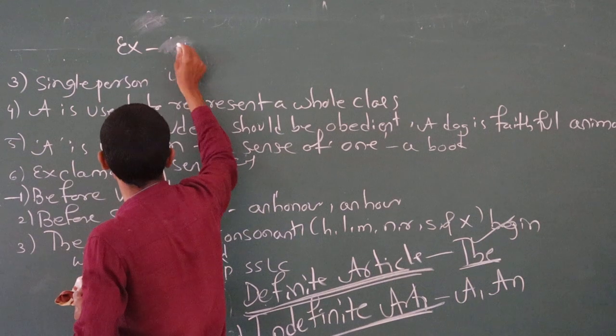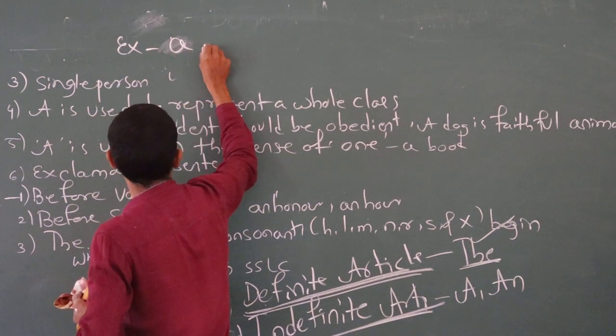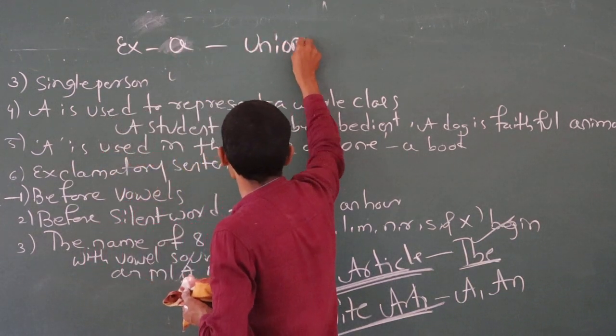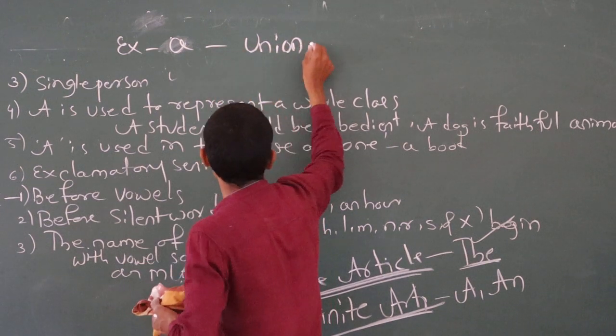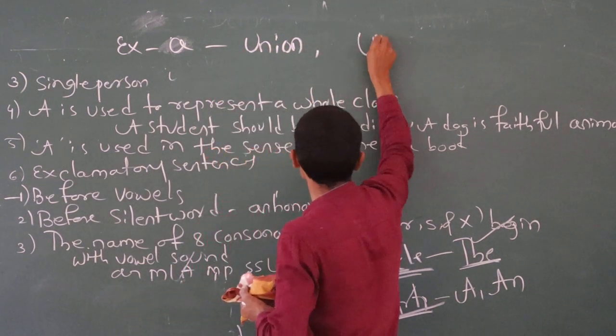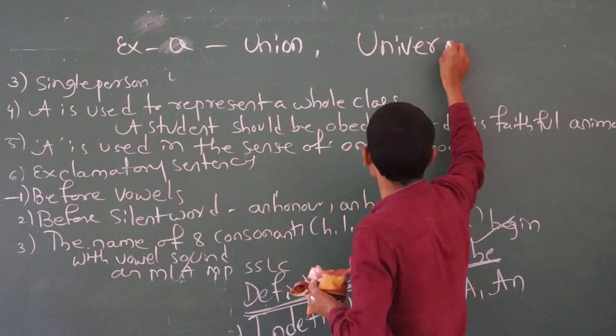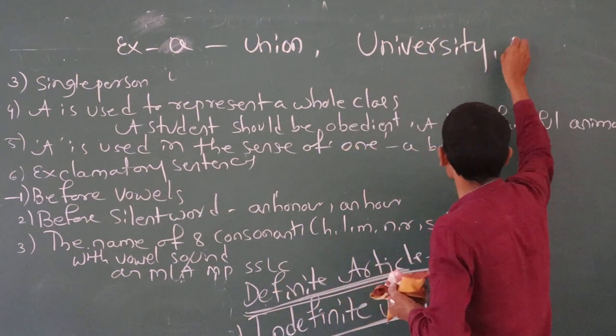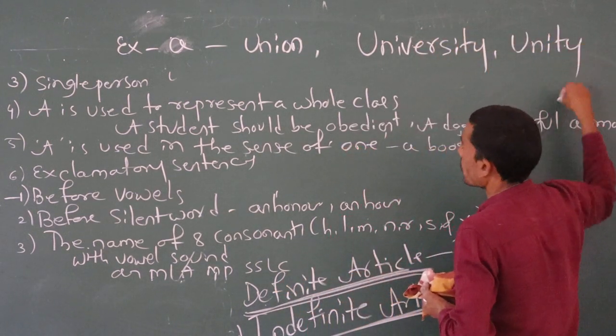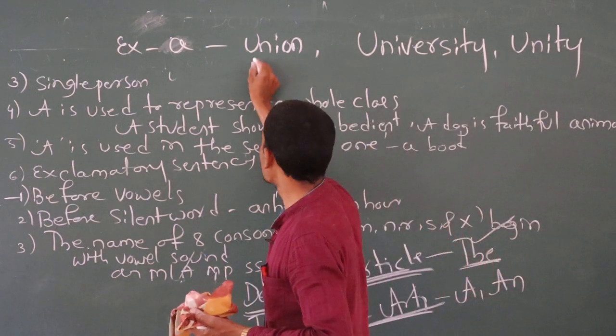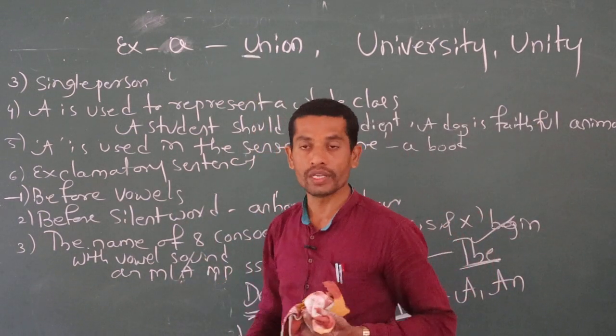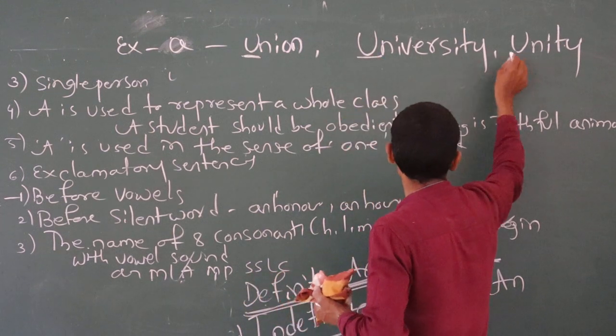Union, university, unity. So actually these words start with a vowel letter. U, that is a vowel.